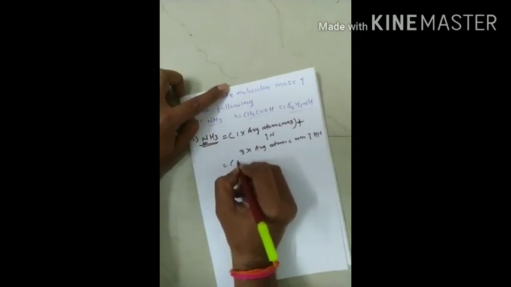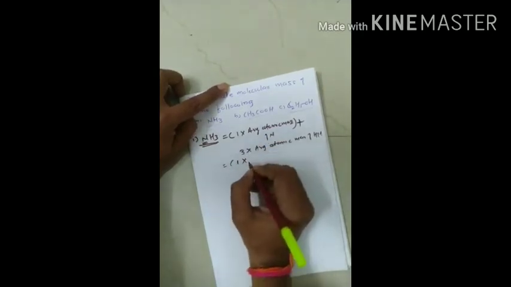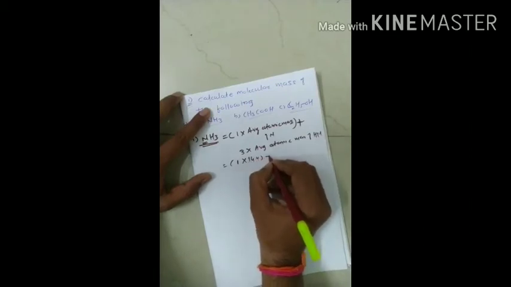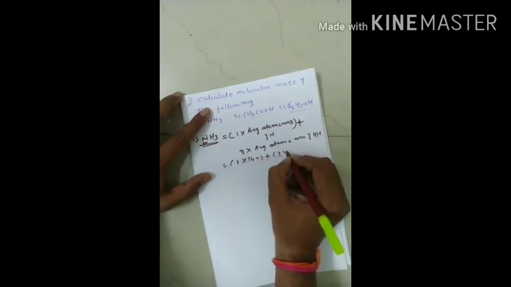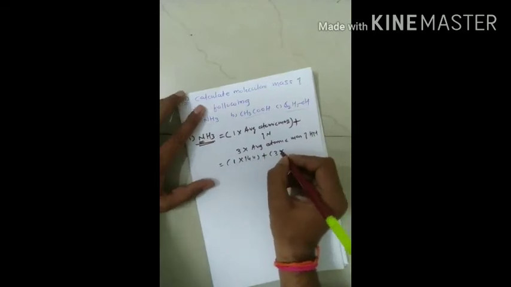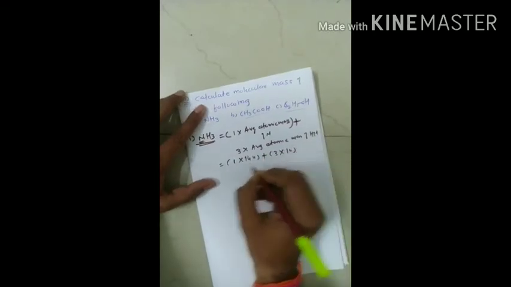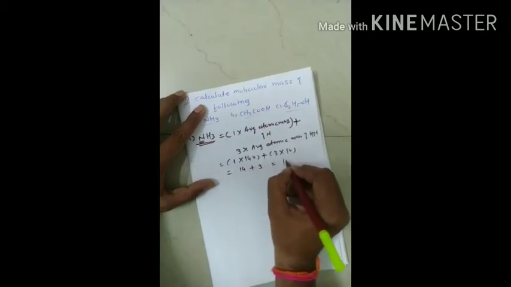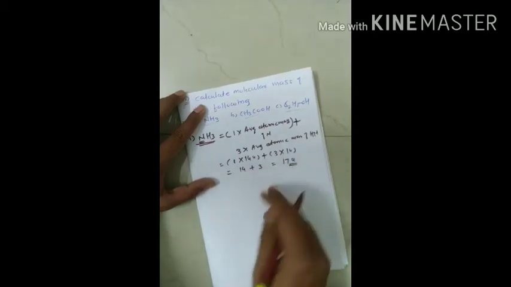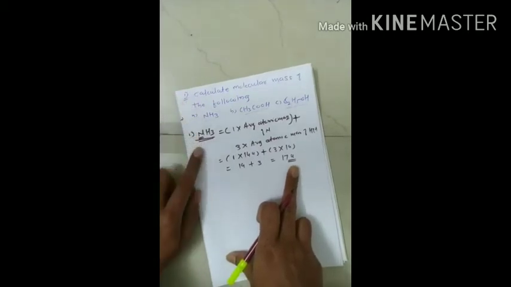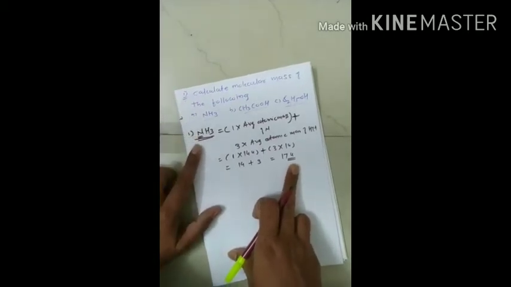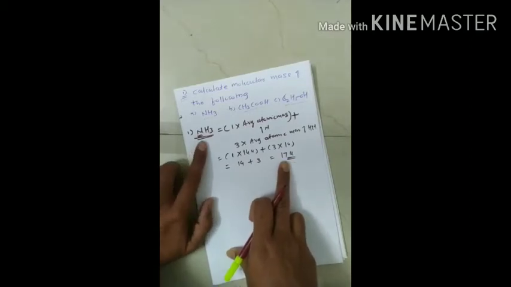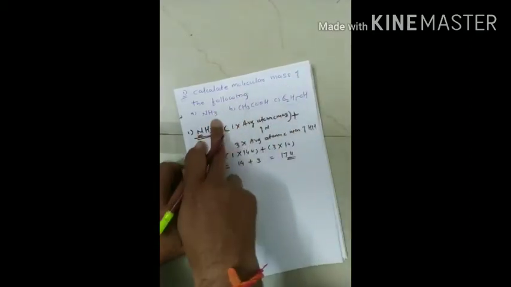Okay, so in this way you have to calculate. Here 1 as it is, the average atomic mass of nitrogen is 14 unit, plus 3 into the average atomic mass of hydrogen, which is 1 unit. If you add it, 14 plus 3, it becomes 17U. So this 17 unit is the molecular mass of NH3, not average atomic mass.